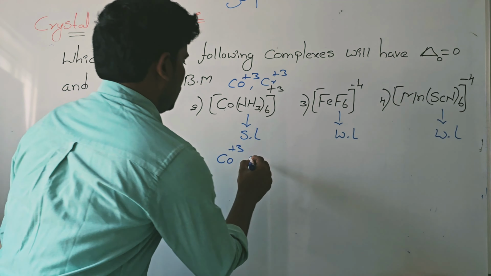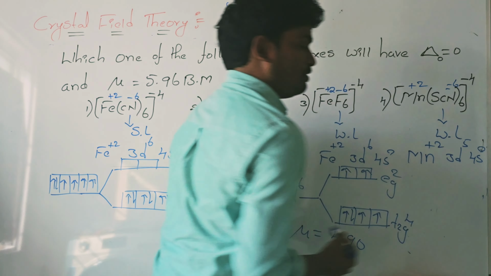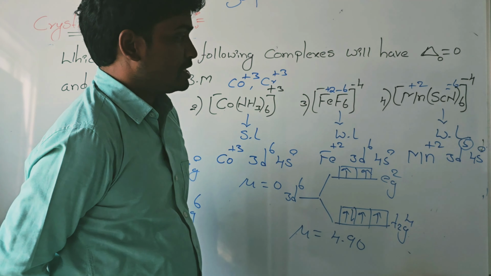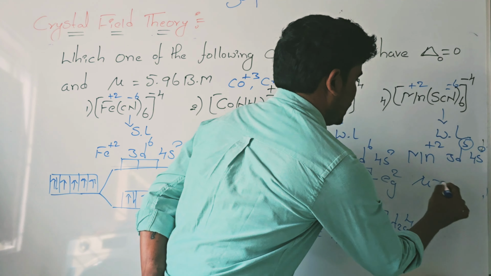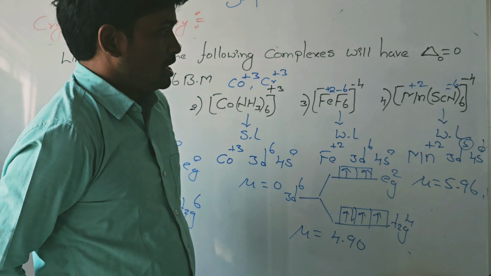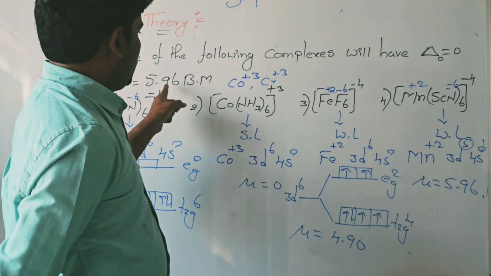The last complex: SCN minus, here -6, so manganese is +2. Manganese valence is 3d5, 4s2, so manganese +2 means 3d5, 4s0. How many unpaired electrons? 5 unpaired electrons are present. The Bohr magneton value we get is 5.96. So this is the complex.